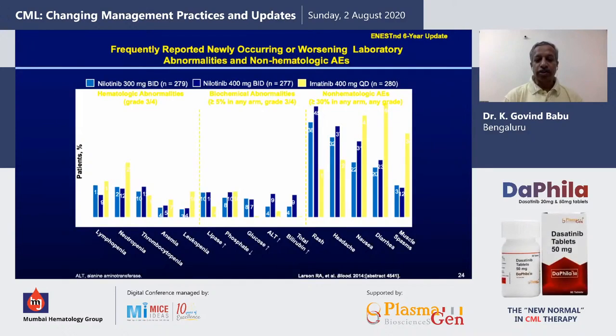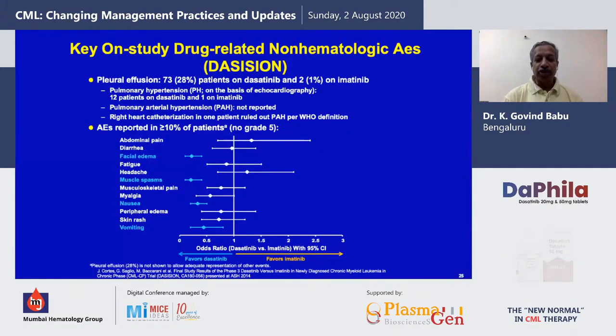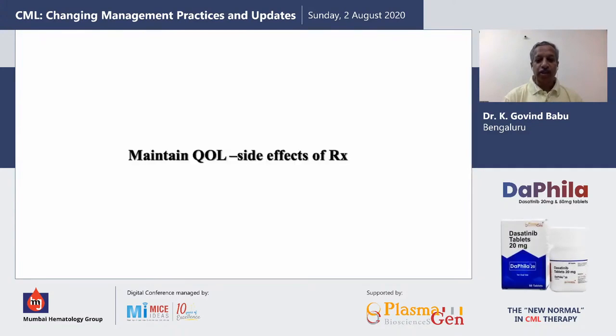So these are the side effects with nilotinib, and this is with dasatinib. Specific differences in toxicities are seen, and why we look at this is because we want to maintain the quality of life of our patients.